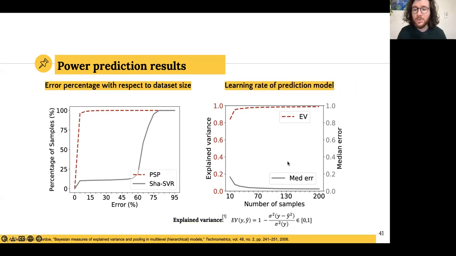On the other side, we want to show the learning rate of our prediction model. We show this through median error and explained variance. Explained variance is a common unit measure of regression models. The range is between 0 and 1, and the higher the score, the better the prediction. And so what we can see here is that with already just 20 samples of training set, these predictions are pretty accurate. And we need to think that the training doesn't necessarily need to be done during situations of extreme heat, but it can be made during the day or while the user is not home.